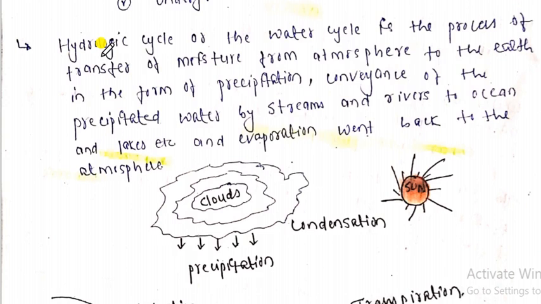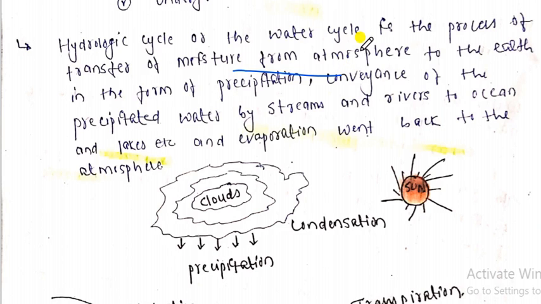I have given a hydrological cycle definition in a broad manner, in very simple language. As you can see, it is the process of transfer of moisture from the atmosphere. The atmospheric water vapor comes in the form of precipitation to the surface of the earth, right? So this is the process of transfer of moisture in different forms. It may be in rainfall form, it may be in sleet form, right? There are different forms of precipitation. We will later talk about all these forms in a broad manner.